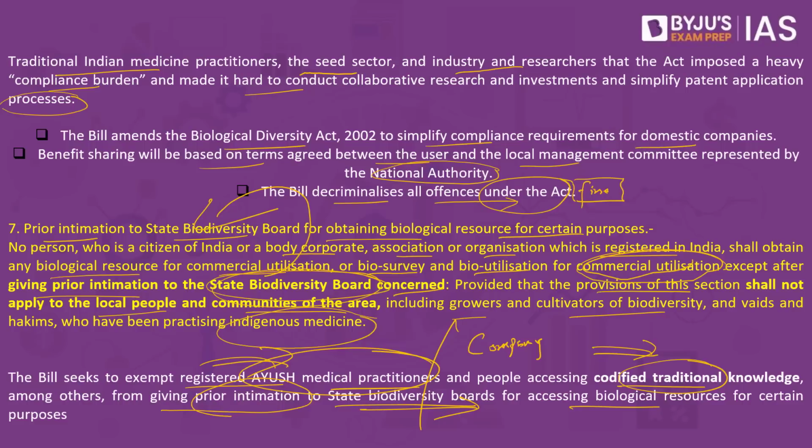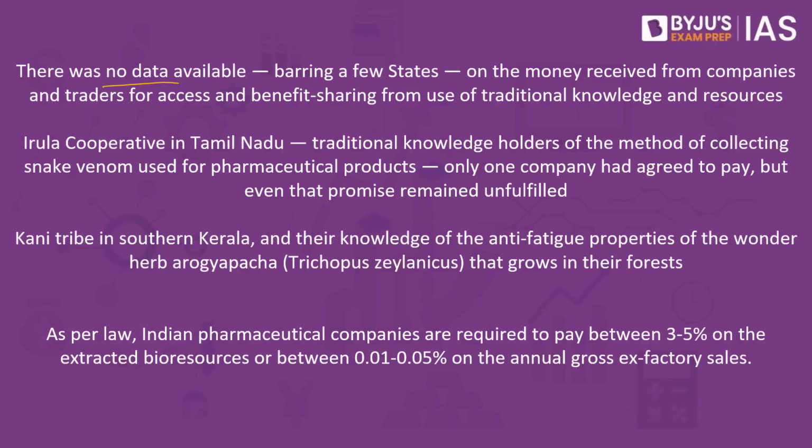Apart from these concerns that are directly associated with the bill, it should have also addressed some of the other concerns which were present in the act. What are the other concerns? There was no data available, barring a few states, on the money received from the companies and traders for access and benefit sharing from use of traditional knowledge and resources.